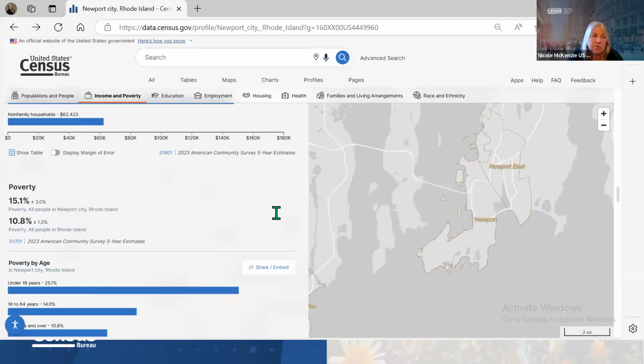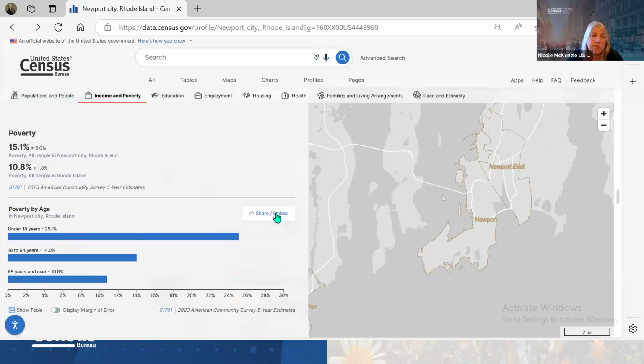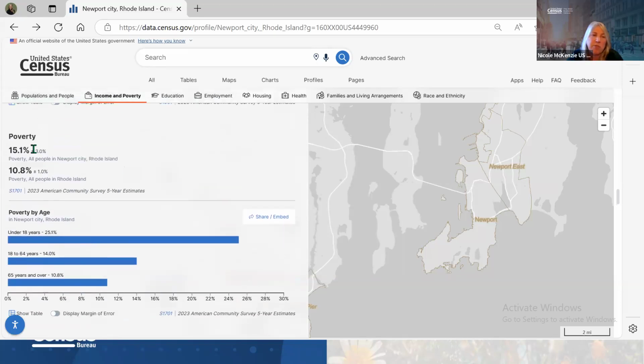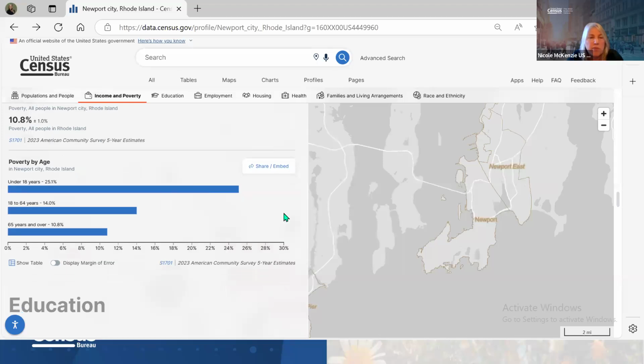Poverty. The poverty rate is 15.1%, which is higher than the state as a whole. That was surprising to me when I looked at it for Newport, but it could be that you have a lot of younger folks there, and maybe they're sharing apartments, non-family households, maybe it's college students. But that was kind of surprising when I looked at Newport, but I was always told, look behind the numbers. So when you see something, do a little more research on it.